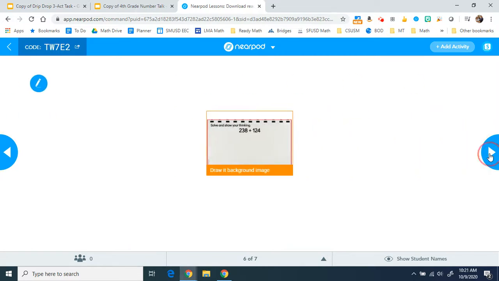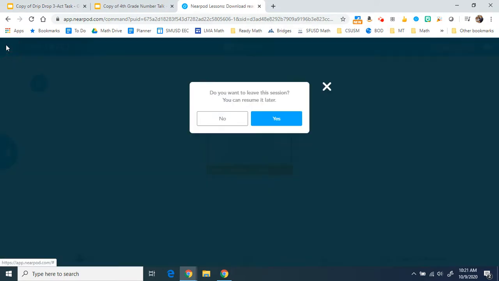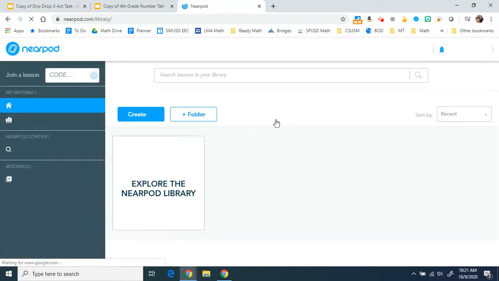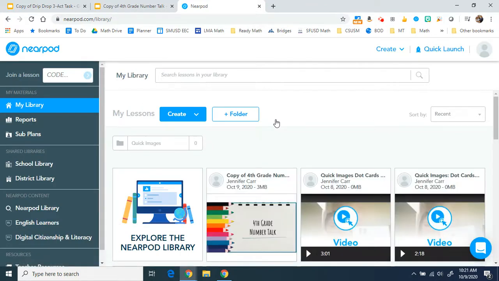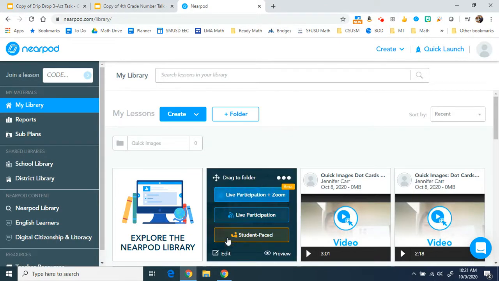Same thing with the next 3 slides. I will go back and show you. You can always come back and resume the lesson if you needed to. I think the lessons typically last for 30 days once you generate that link from here. So if I wanted to use this again 2 months from now, I would just have to come to this lesson and generate a new link.